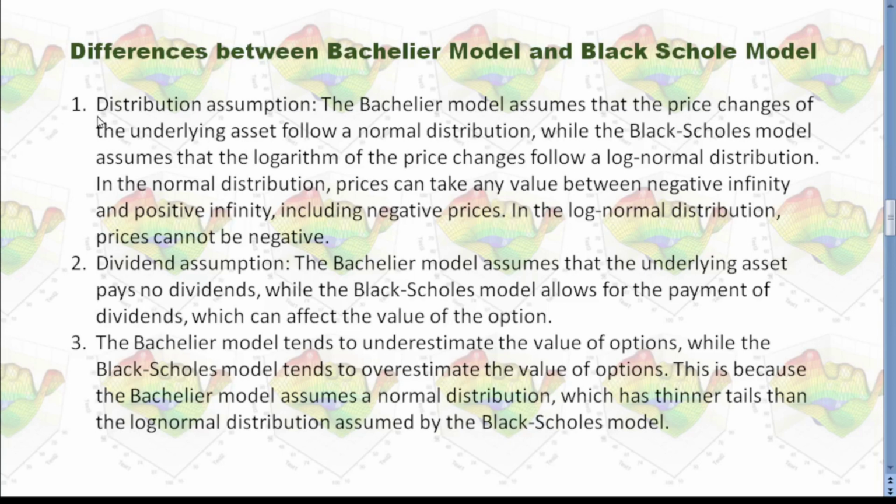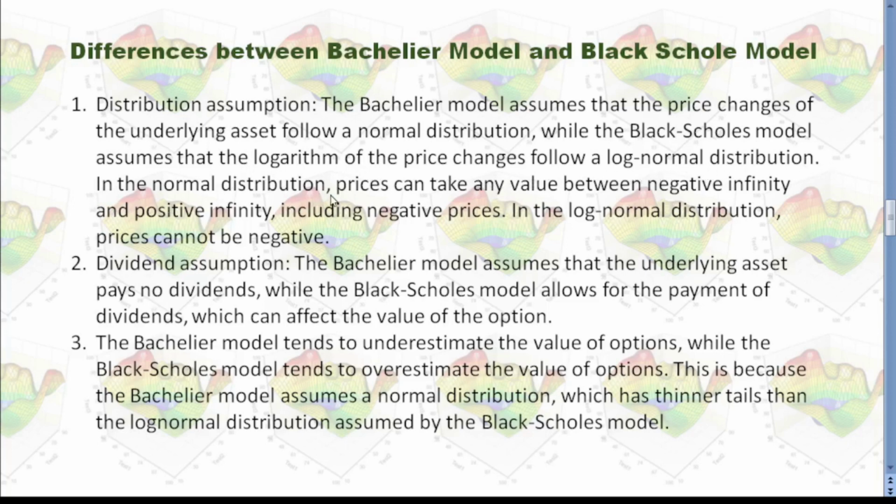First is distribution assumption. The Bachelier model assumes the price changes of the underlying assets follow a normal distribution, while the Black Scholes model assumes the logarithm of the price changes follow a log normal distribution.